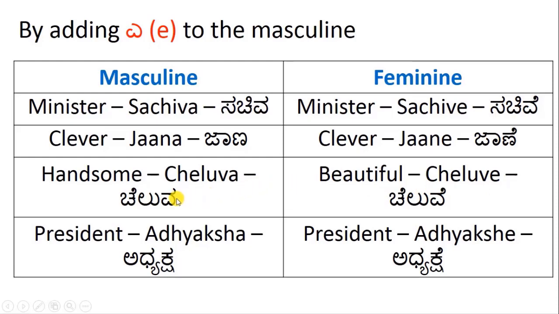Va is converted to ve. President, in this case a man, adhyaksha. President, in this case a lady, adhyakshe. Adhyaksha, add e, adhyakshe. Masculine to feminine.